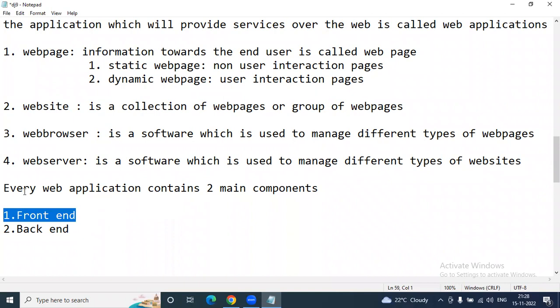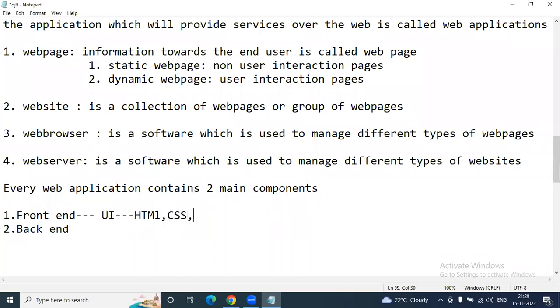So every web application contains two main components, that is front end as well as back end. Front end actually represents what the user is going to see on the website. Finally, what the end user is going to see on the website is called front end. And we can develop front end content by using what? Front end technologies. What are front end technologies? UI technologies.